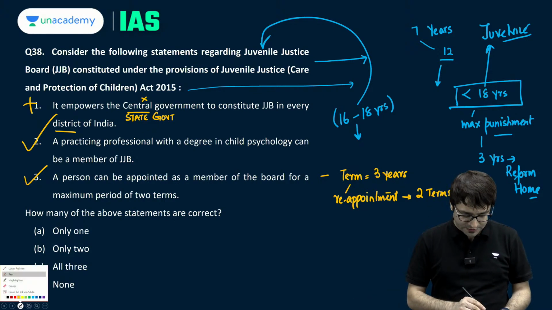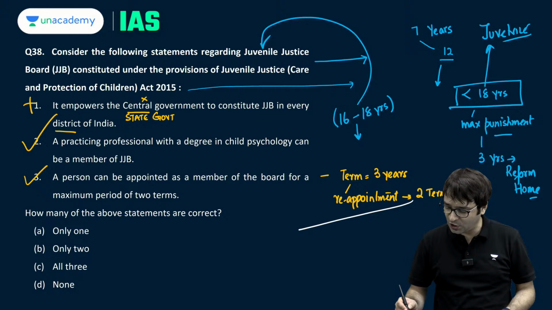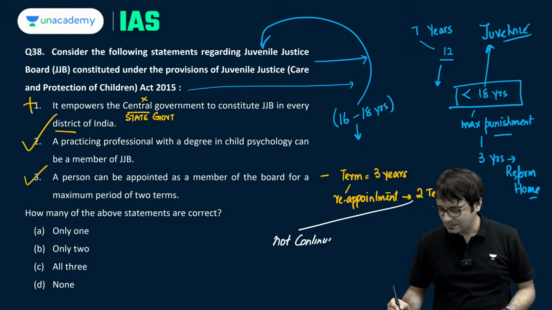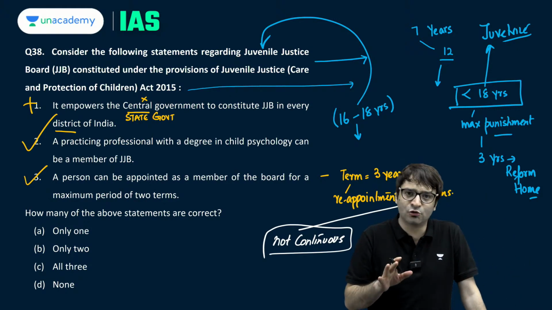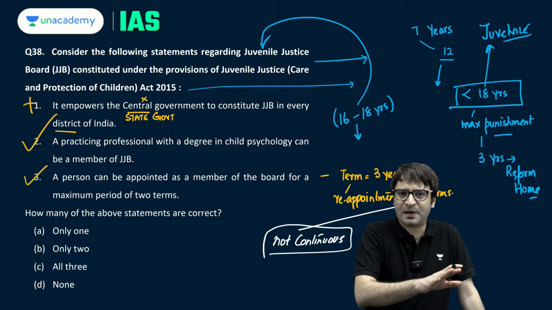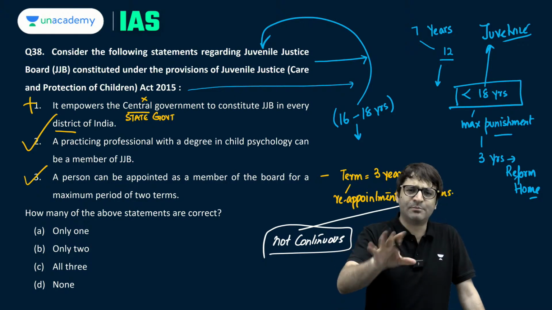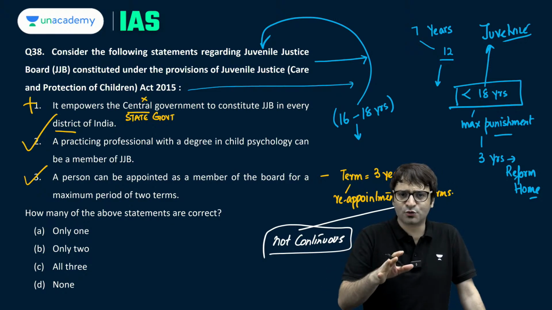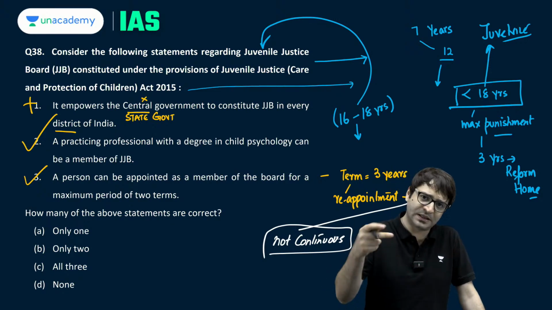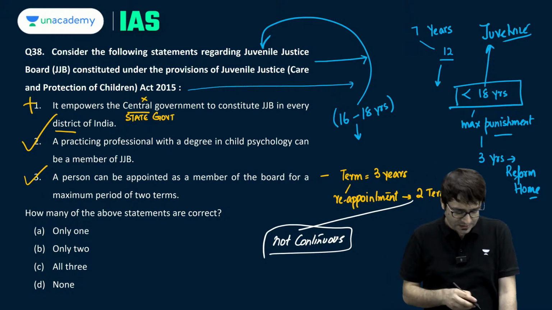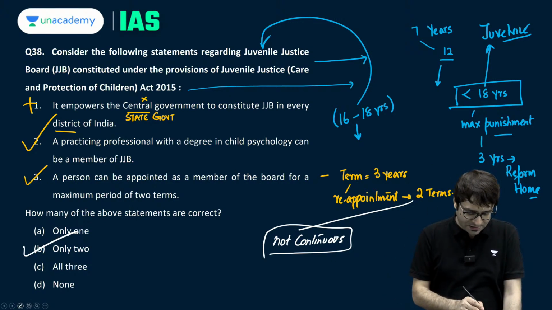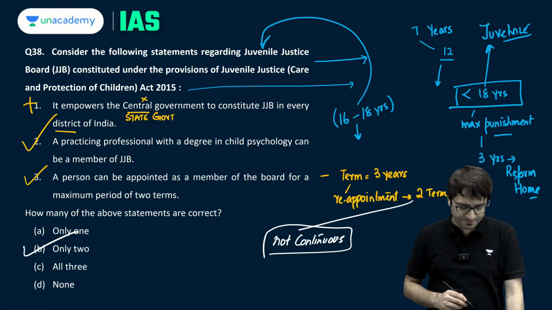And please ensure these 2 terms should not be continuous. That means continuous for 6 years? No. You can be appointed as a member of the Juvenile Justice Board for 3 years, then a break, then another 3 years you can be appointed again for 2 terms, but these terms should not be continuous. So 2 statements are correct. B is the right answer.